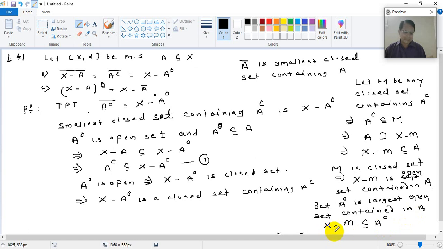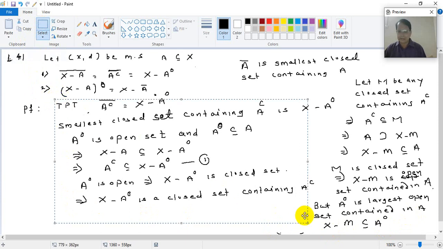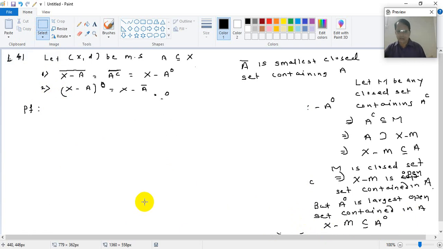Now when you say X minus M is a subset of A interior, it means what? I think this is now done, so I will erase this part. Now when you say X minus M is a subset of A interior, it means what? मी आपण दोन्ही बाजूची कॉम्प्लिमेंट्स घेऊया. M contains X minus A interior, right? That implies X minus A interior is a subset of M.